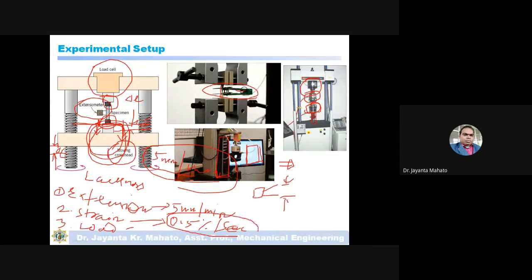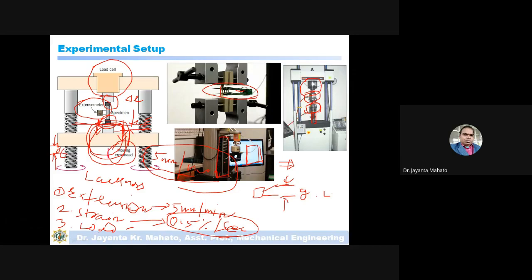And the gap between these two mouths is called the gauge length of the extensometer, GL. Okay. So in this case, you can very precisely control the tensile test, because this is actually a strain gauge.